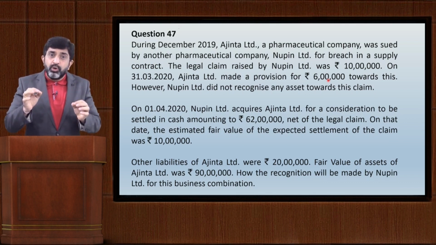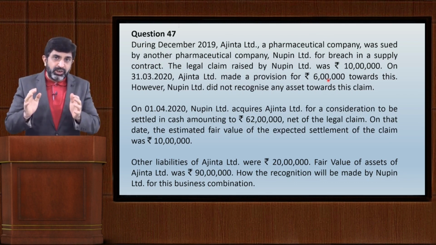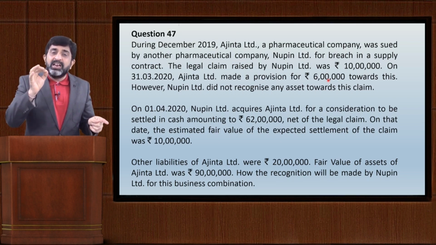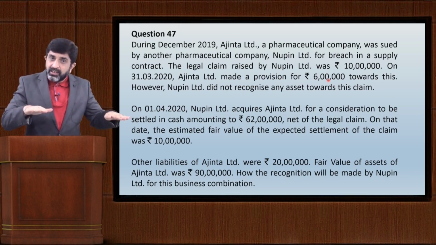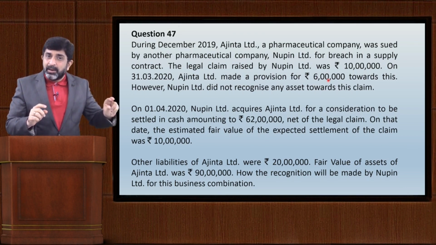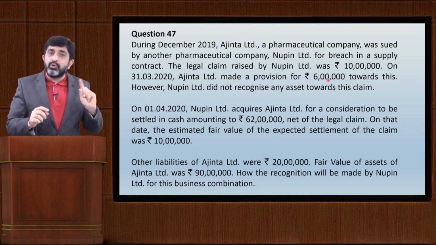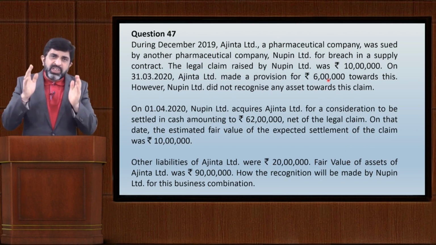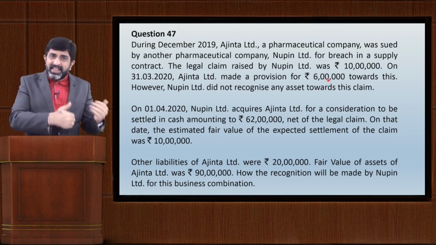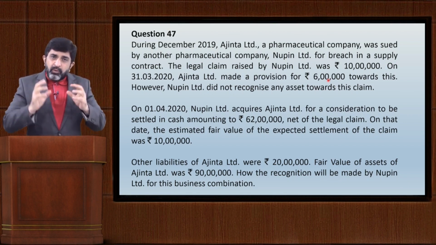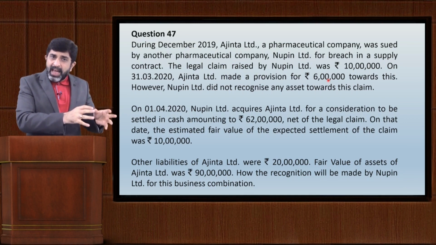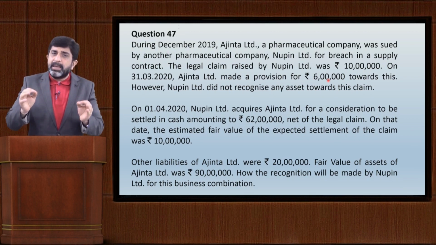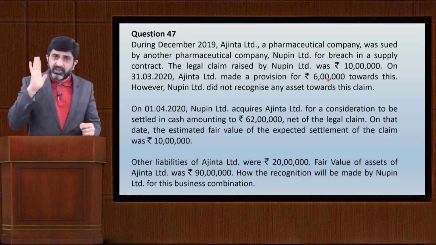The question did not tell you the proper amount of consideration. It has indeed given you the net amount of payment in terms of settlement of everything. That means it is a net settlement amount. It is not the amount of consideration. Net settlement amount obviously will be 62 lakhs. Think practically, two companies transacting with each other. Do you think that one company will make payment of 72 lakhs and then it will receive a cash payment of 10 lakhs? No, there will be one singular payment in most cases.